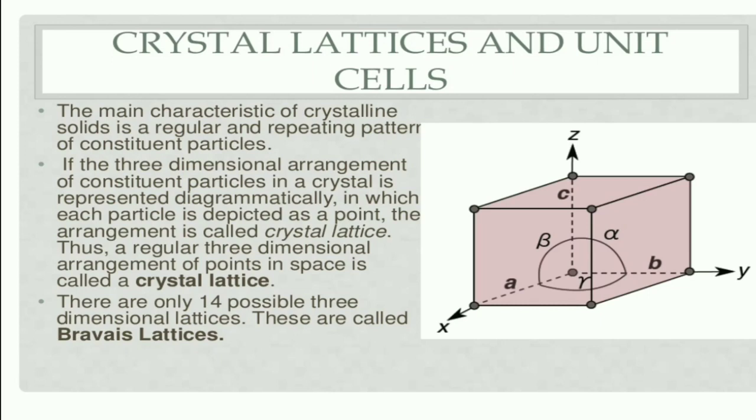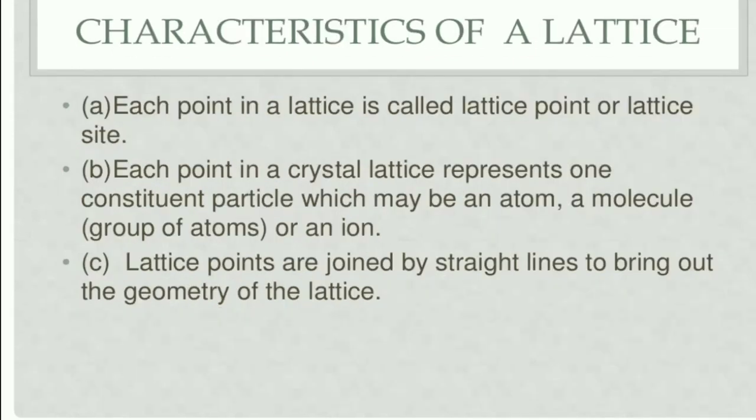There are only 14 possible 3-dimensional lattices. These are called Bravais lattices.